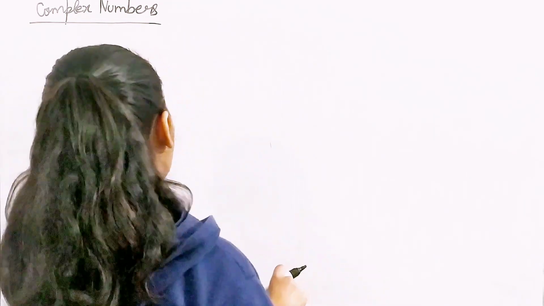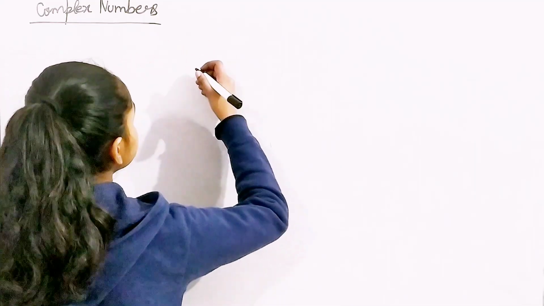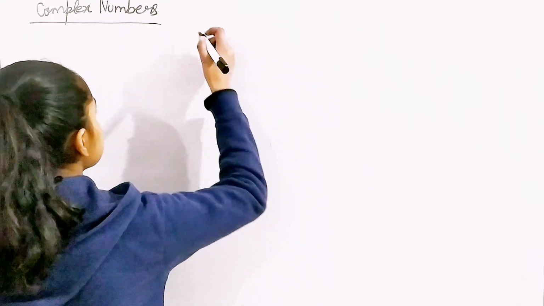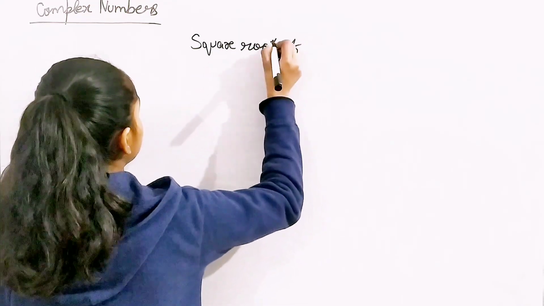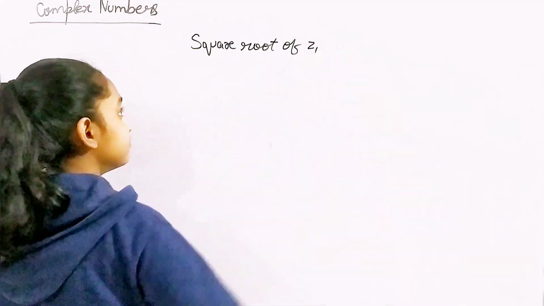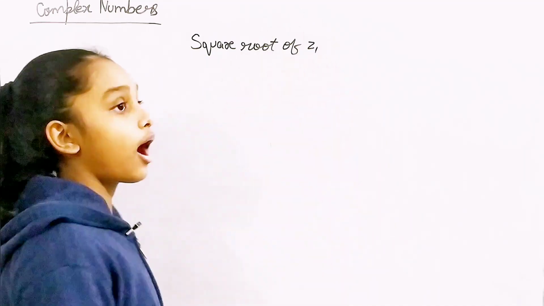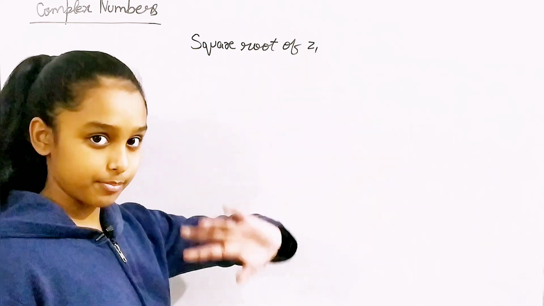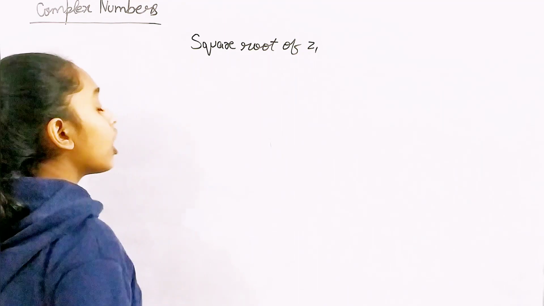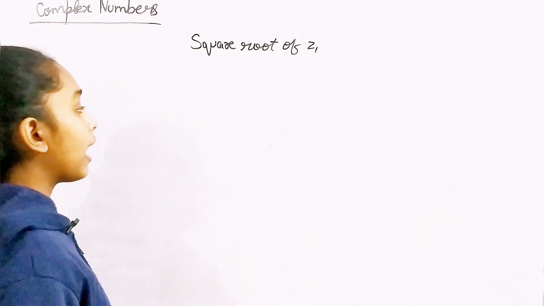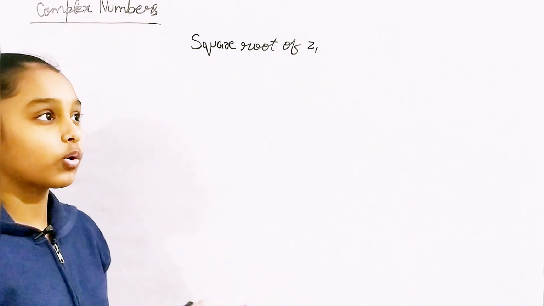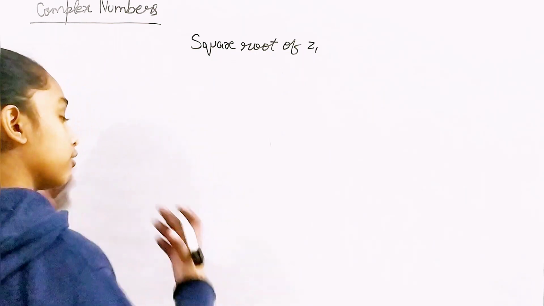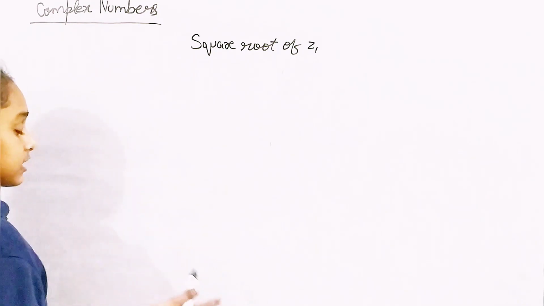So what is the square root of a complex number? Let's say I have a complex number z1. Our topic today is all about the square root: how to find it, whether there are any formulas related to it, and maybe we'll solve questions too, depending on how much time we have.